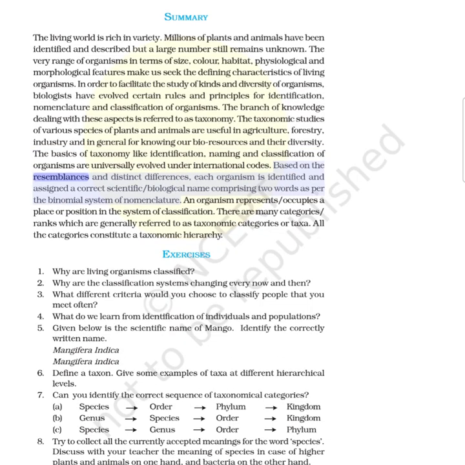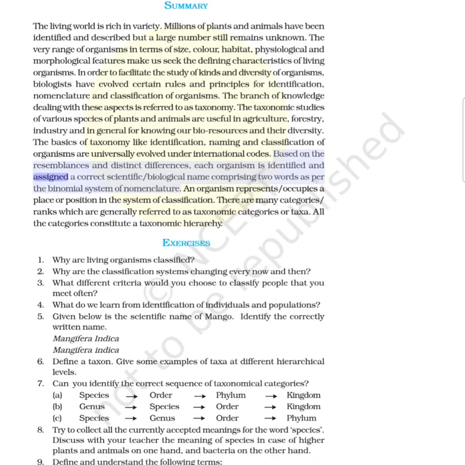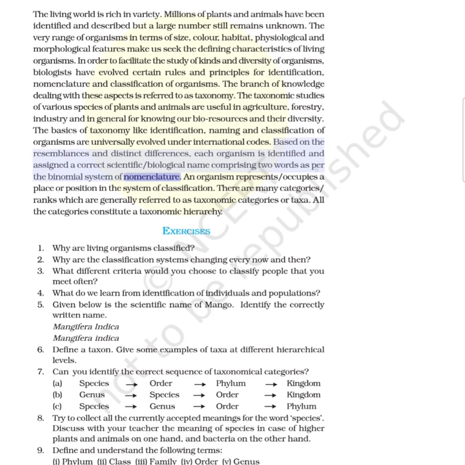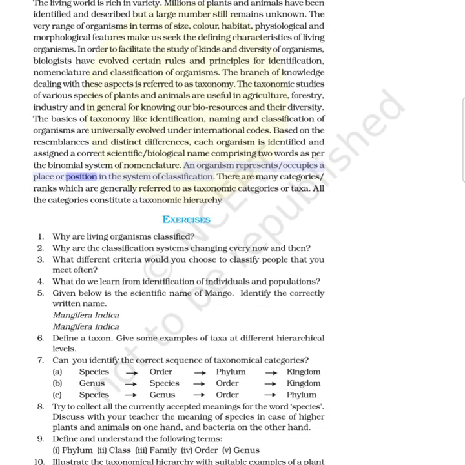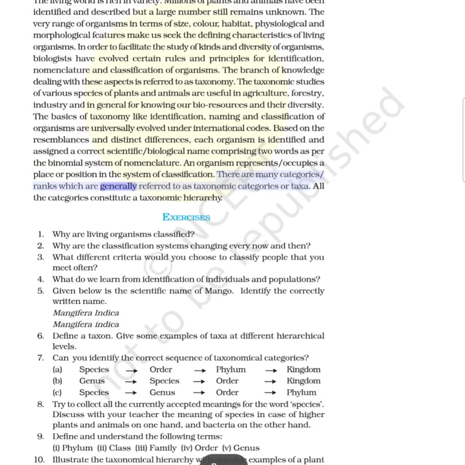Based on the resemblances and distinct differences, each organism is identified and assigned a correct scientific biological name comprising two words as per the binomial system of nomenclature. An organism occupies a place or position in the system of classification. There are many categories or ranks which are generally referred to as taxonomic categories or taxa. All the categories constitute a taxonomic hierarchy.